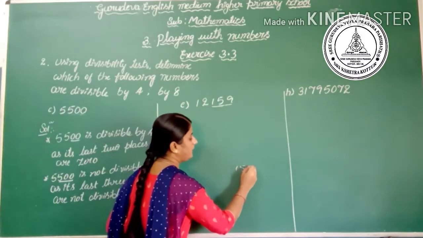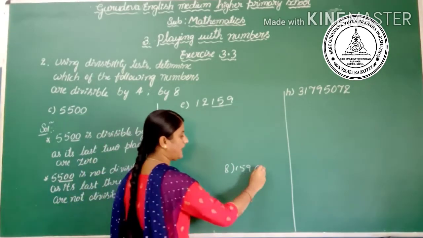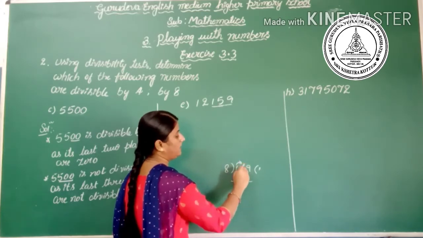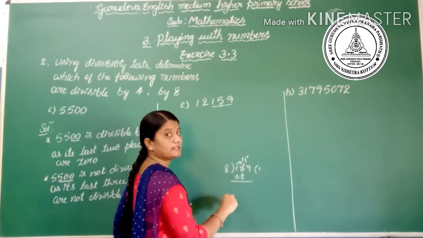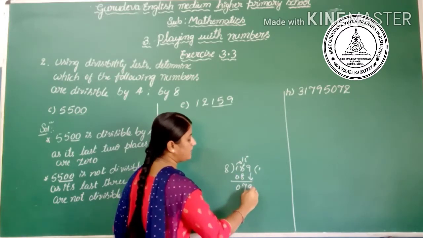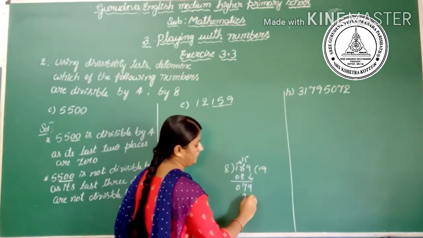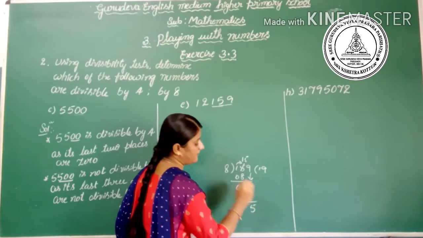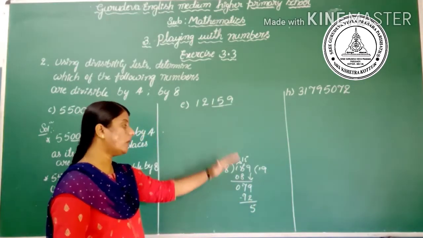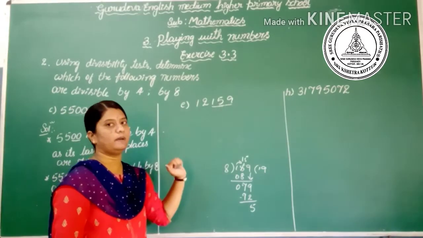159 divided by 8. 8 ones are 8. Remainder 8, borrow. 15 minus 8 is 7, then 0, 9 downside, then 8 nines are 72, and the remainder is 5. So the last 3 digits are not divisible by 8, then the whole number is not divisible by 8.